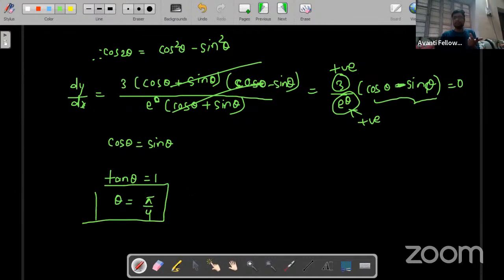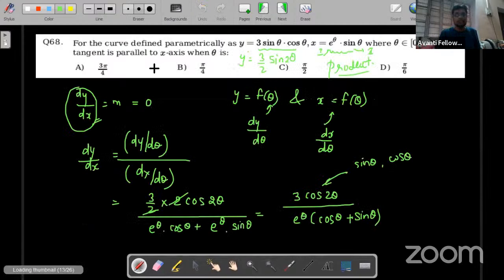So the only answer is pi by 4. Why? Because theta is given in the question to belong to 0 comma pi. So now we can check which option is correct. Option number B is correct. Clear?